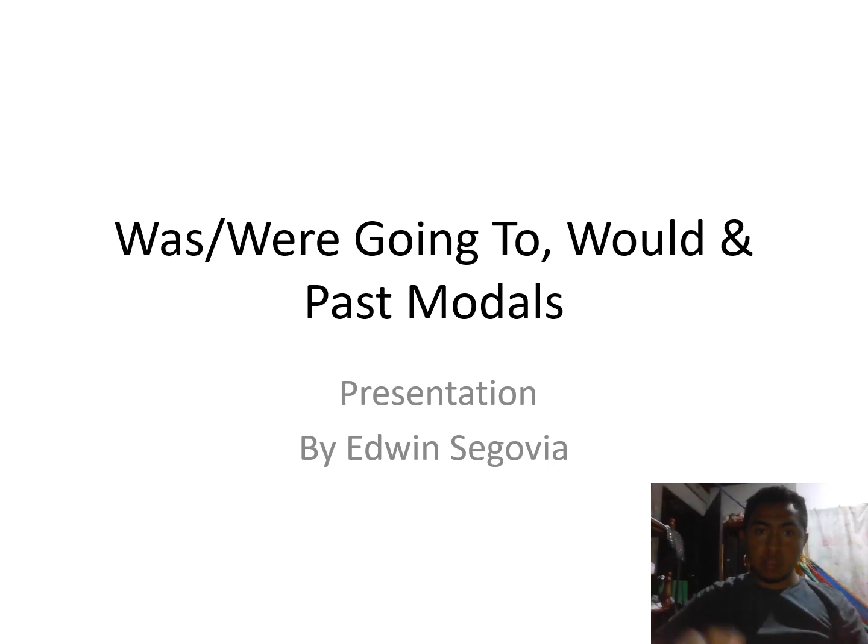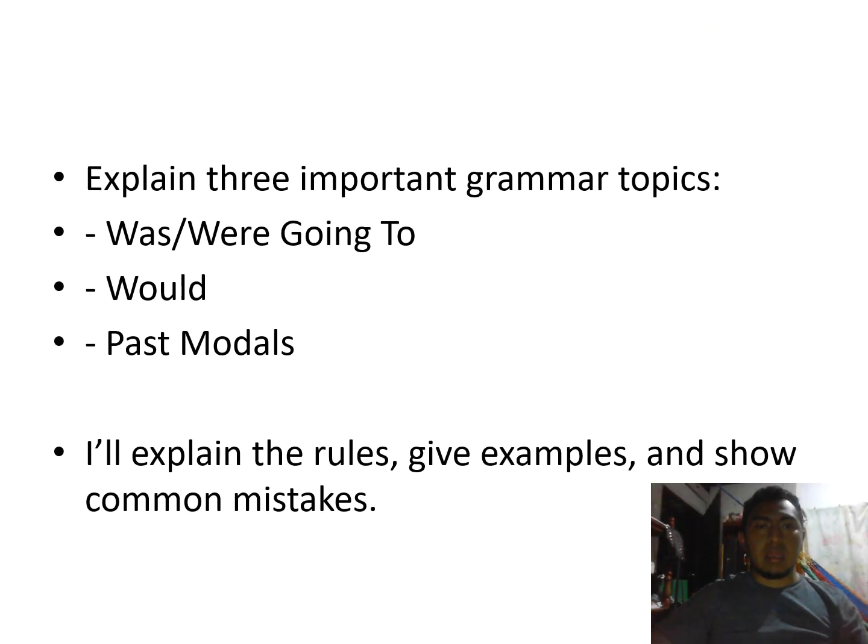Was/were going to, would, and past modals. These are very useful when we talk about past plans, possibilities, and obligation. I explain three important grammar topics. I explain the rules, give some examples, and show common mistakes.